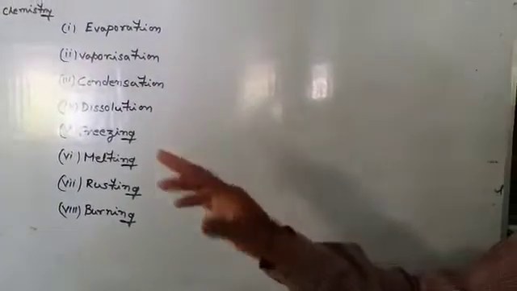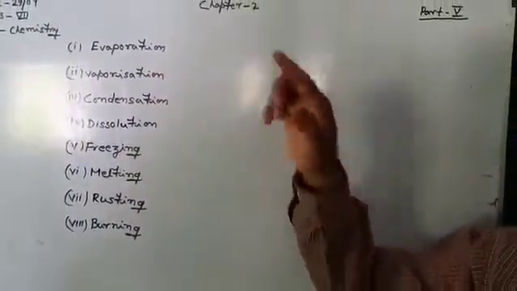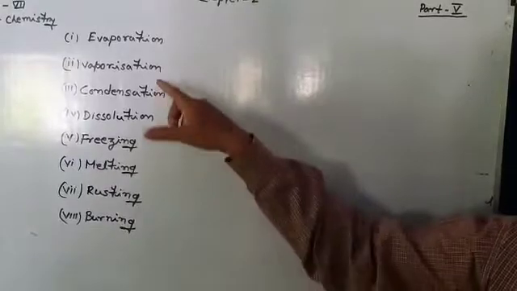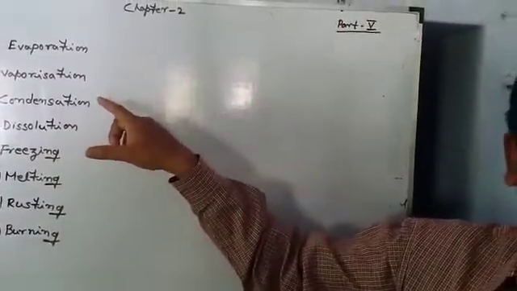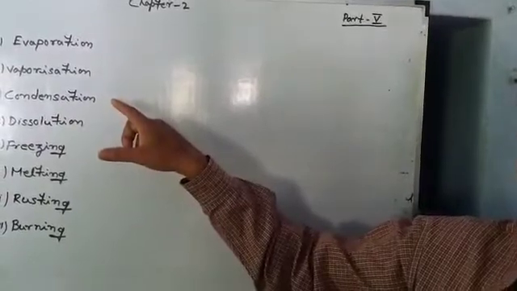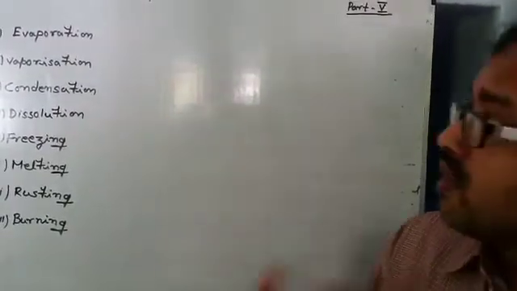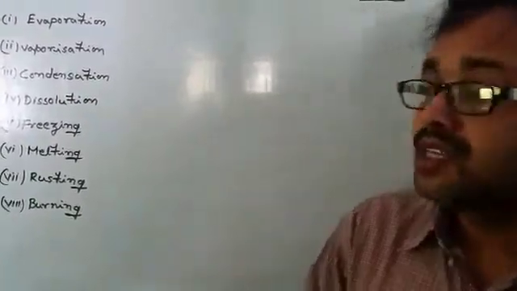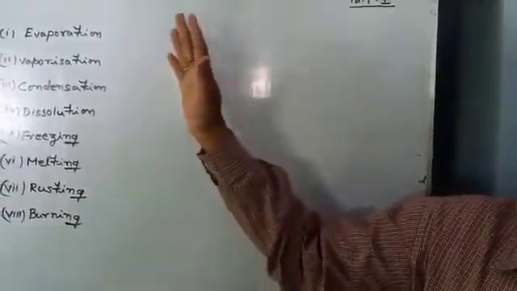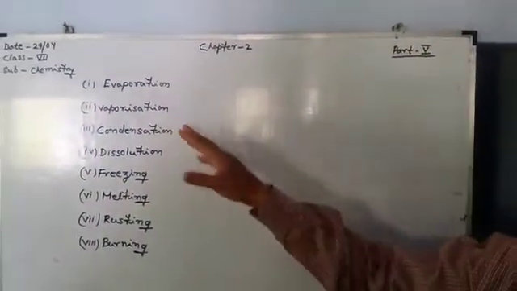Evaporation occurs at any temperature below its boiling point, but vaporization takes place at a fixed temperature, that is called its boiling point. One more difference: evaporation is a surface phenomenon because it occurs at the surface of water bodies, whereas vaporization takes place throughout the body.